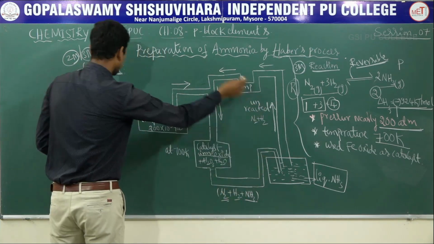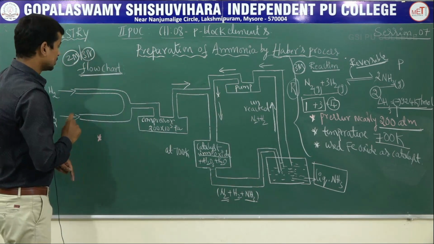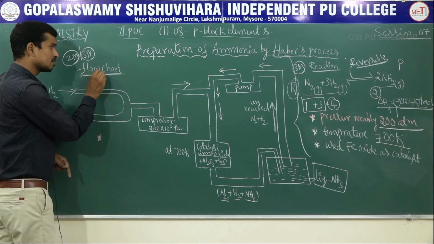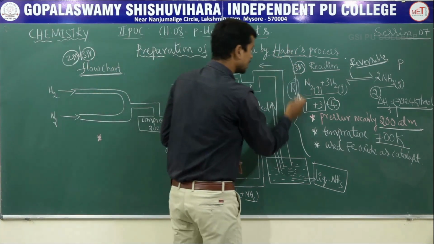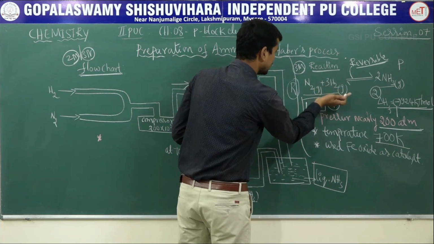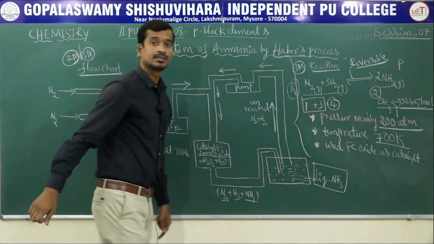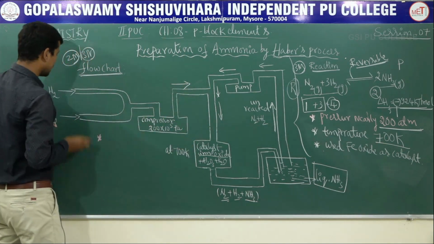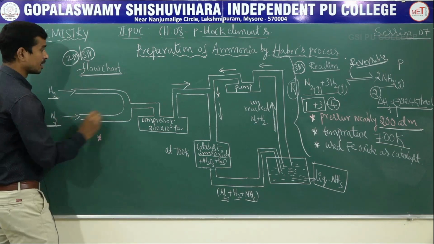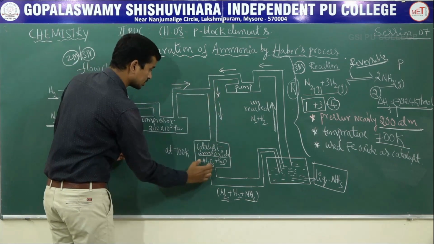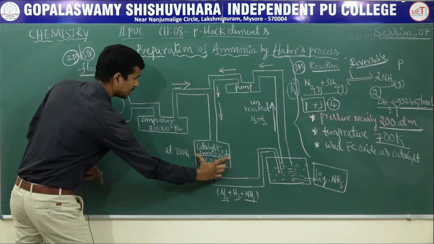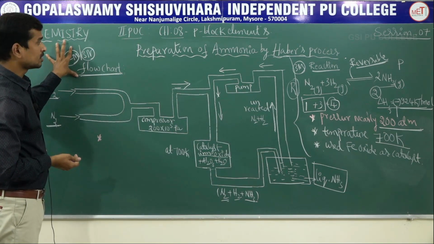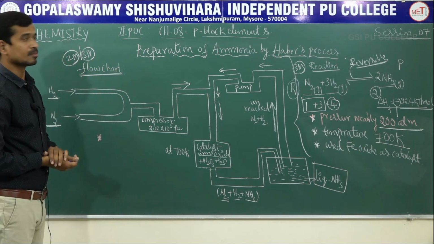This process is reversible. You will be asked for the flow chart. This is very important. The flow chart is also important, and the preparation of ammonia with the reaction and the optimum conditions. Suppose you write the flow chart, the arrow mark is also very important. You have to write how the arrows go and what is used in the catalytic chamber. Clear? The flow chart is 2 marks and the preparation is 3 marks.